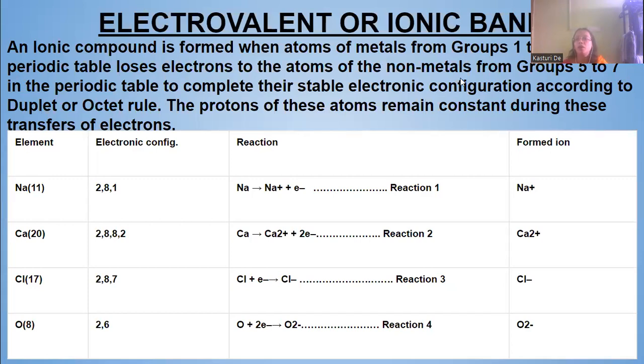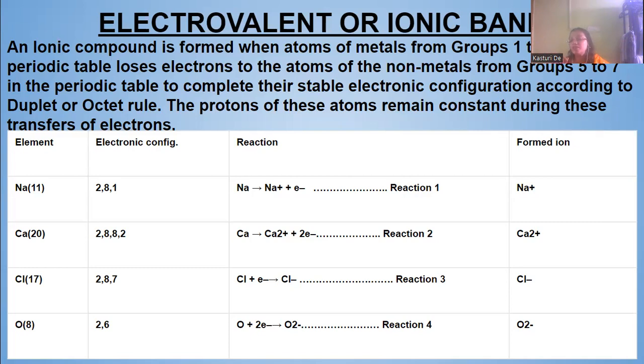Now, an ionic compound is formed from atoms of metals of groups 1, 2, 3. We'll come to the periodic table. At that time, I will show you what the groups 1, 2, 3, and so on are in the periodic table. They lose electrons to form ions with atoms of the non-metals from groups 5 to 7. Okay. So metals of groups 1 to 3 lose electrons and give them to the non-metals present in groups 5 to 7. Okay, they are gaining electrons to form the stable electronic configuration according to duplet or octet.